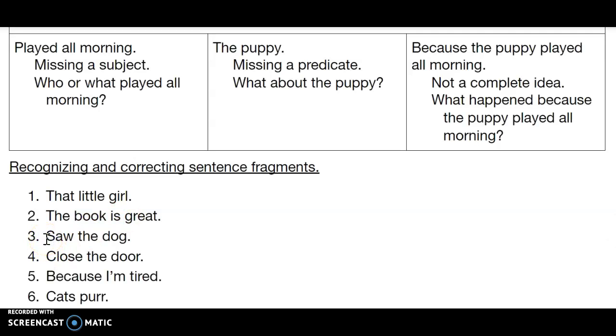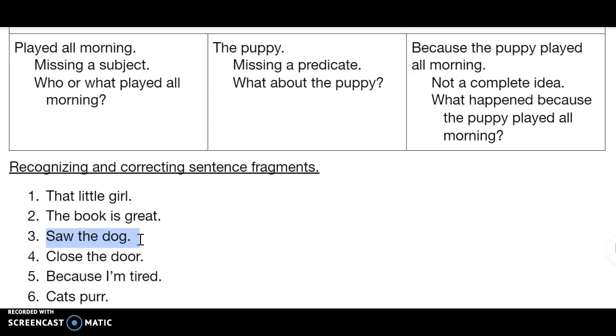All right, number three, saw the dog. What could our subject be? Well, dog is a noun. Maybe dog is our subject. And saw is a verb. Maybe that's our predicate. That would give us the predicate set dog saw. Here's my question to you though. Dog saw. Is this sentence or fragment, this group of words, saying that the dog saw something?